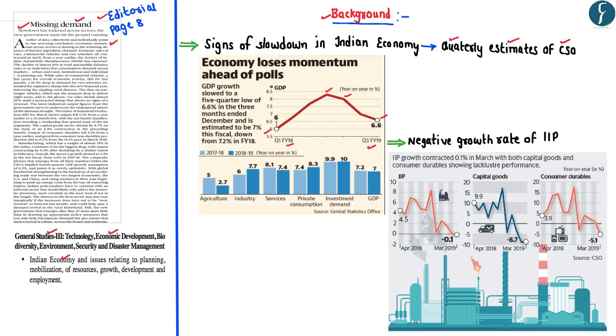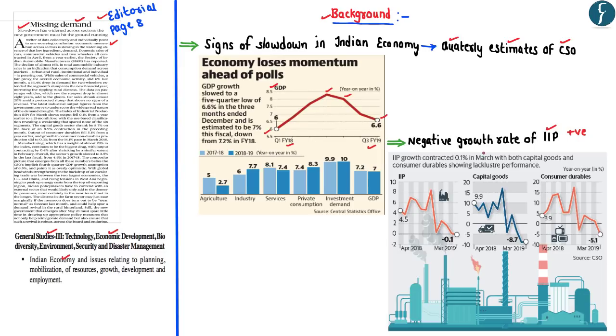Apart from the slowdown in the GDP growth rate, there has been contraction even in the index of industrial production as well. Now, the index of industrial production measures the changes in the volume of production of goods within a country, and ideally, the index of industrial production should be in the positive category. That means to say a positive IIP would denote that there is expansion in the production of industrial goods.